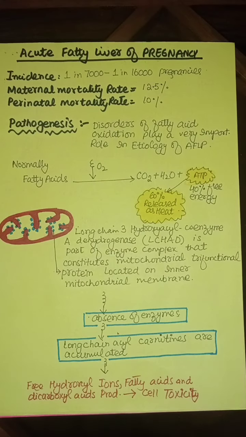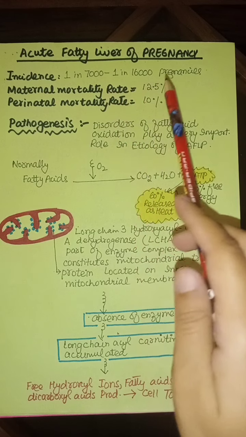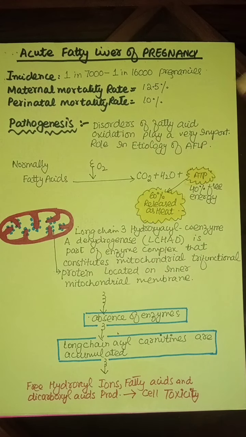Next, we will discuss acute fatty liver of pregnancy. We will discuss the incidence, the maternal mortality rate, the perinatal mortality rate, the pathogenesis, and how we will manage the case. The incidence is 1 in 7,000 to 1 in 16,000 pregnancies. The maternal mortality rate is 12.5%. Perinatal mortality is 10%.